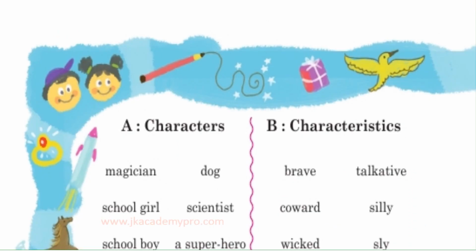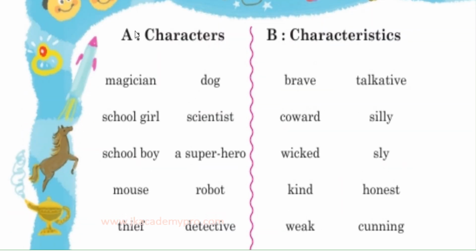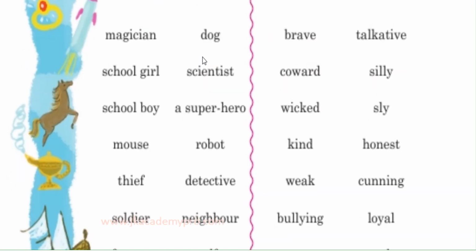Now let's understand how to pick up the things from each of the columns, isn't it? The first column is column A, and that has the characters. Let's understand each of the characters listed in this column. So we have the magician, the schoolgirl, schoolboy, the mouse, the thief, the soldier, a dog, scientist, a superhero. Who is a superhero? Like any person, like Batman, Superman. So you could create your own superhero or a superwoman. Okay. And then we have a robot.